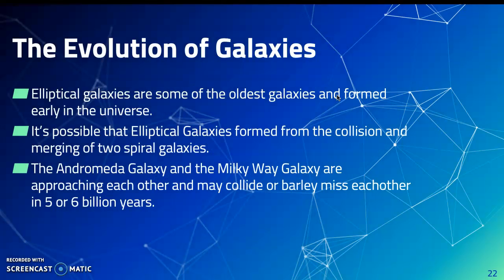So, galaxies have evolved over time and they will continue to evolve within the future, and elliptical galaxies are some of the oldest galaxies. They formed early in the universe. It's very well possible that they formed from the collision of two spiral galaxies. 5 to 6 billion years from now, it is also very well possible that the Andromeda Galaxy and our galaxy will either collide or just nearly miss each other, which could in turn create an elliptical galaxy.